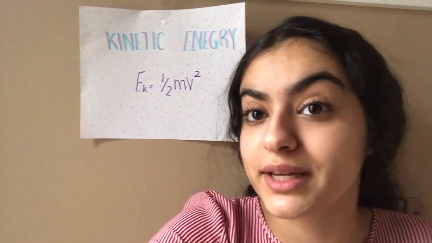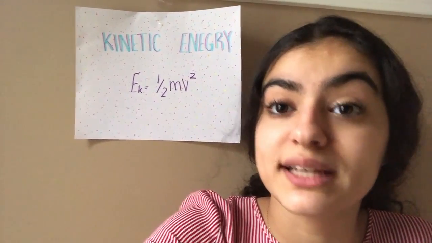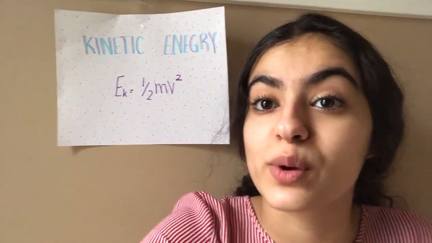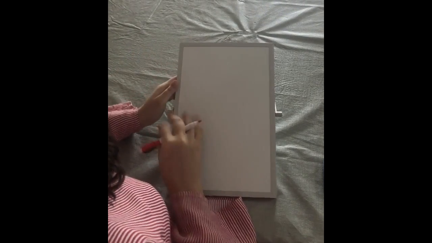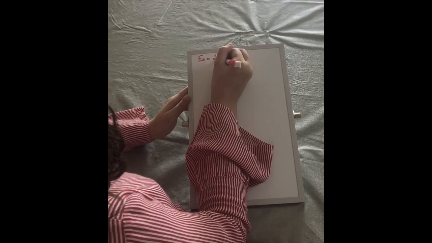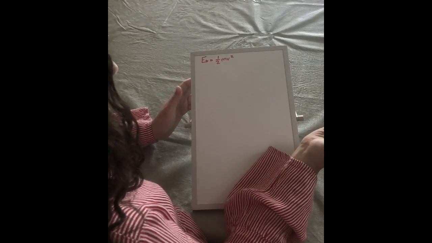Our second main focus for today is kinetic energy, also known as EK. The formula we use to calculate kinetic energy is EK equals 1/2 mv squared. But how do you derive it? Okay, so now we're going to be focusing on kinetic energy, and the formula for that we know is EK equals 1/2 mv squared. But where exactly does that come from?